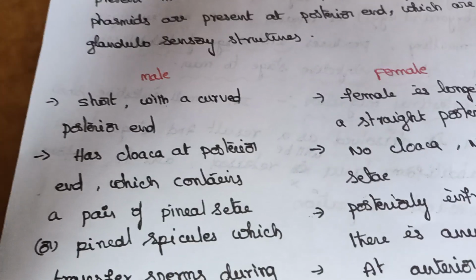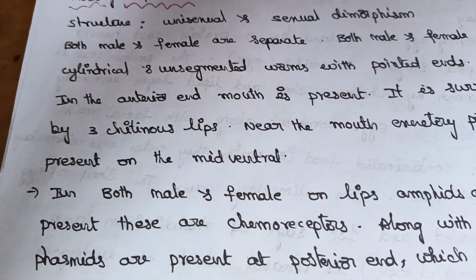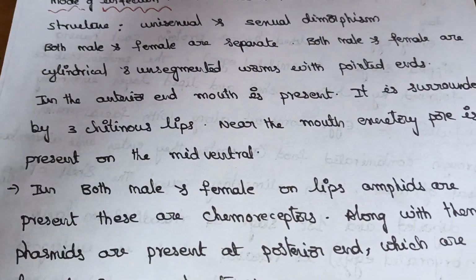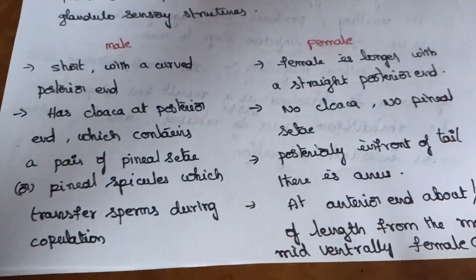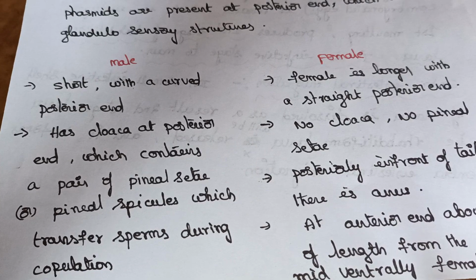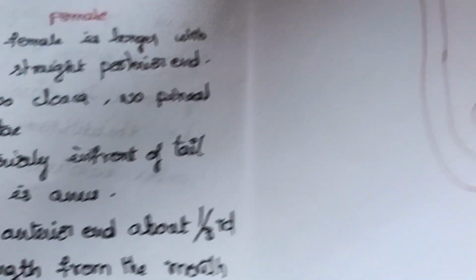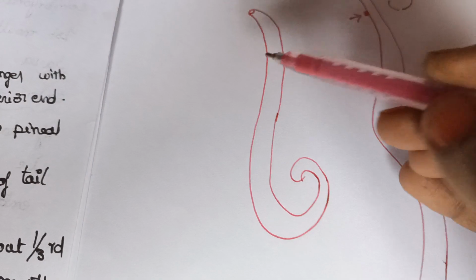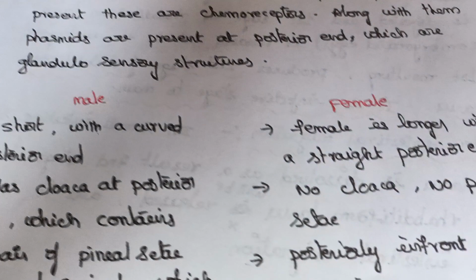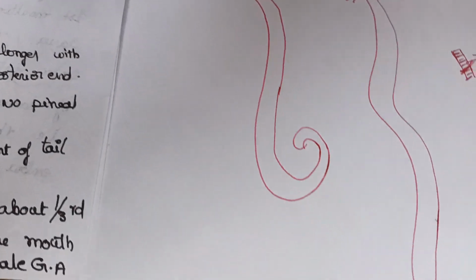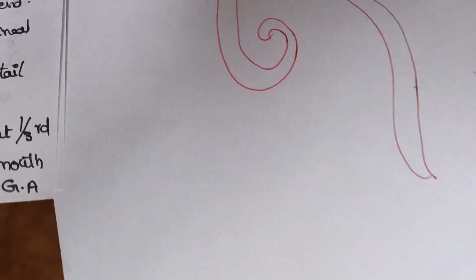Here we are differentiating the male and female characters. Whatever you observed above are the common characters between male and female under the structure. Here are the differences between male and female. Male is short with a curved posterior end. Female is longer with a straight posterior end.